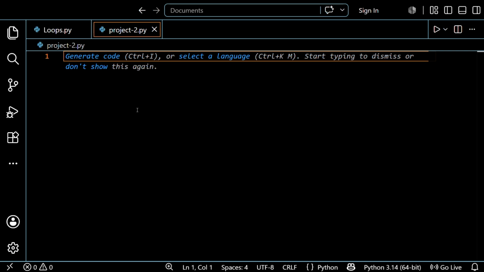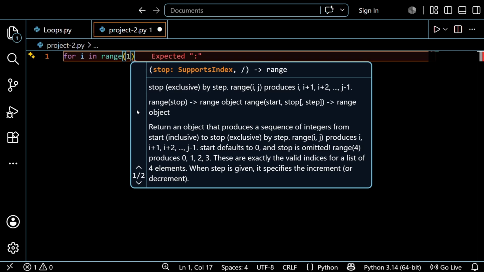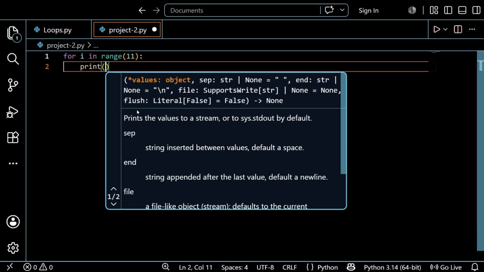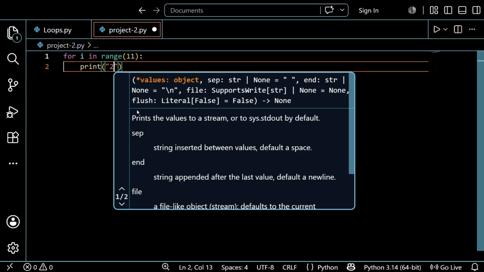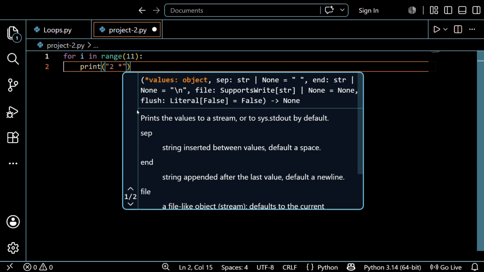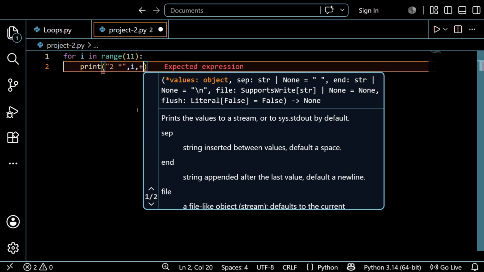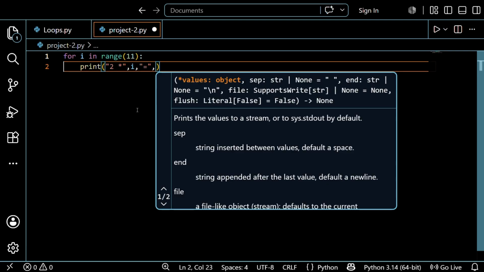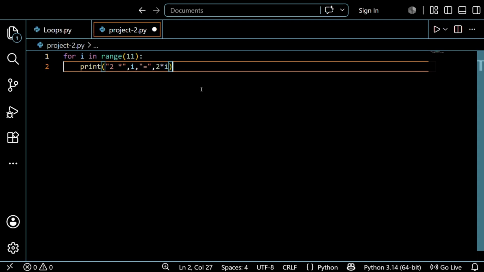So let's create that. for i in range, up to, you want to print up to 10, right? So 11. After that, print 2, into, comma, i, comma, is equal to, comma, 2 into i.